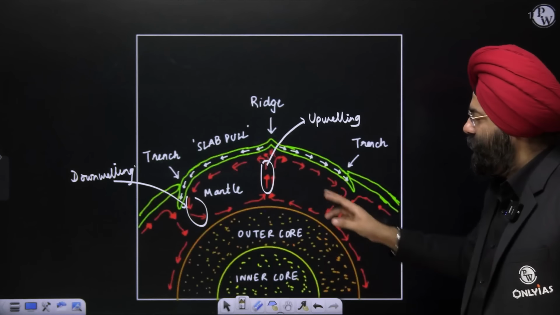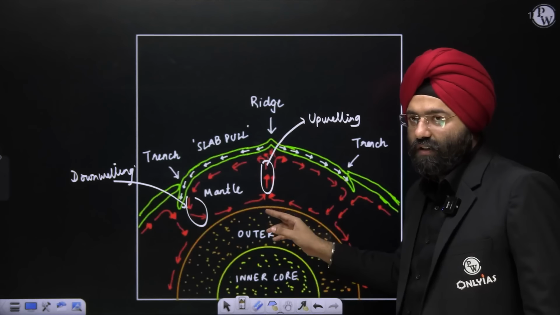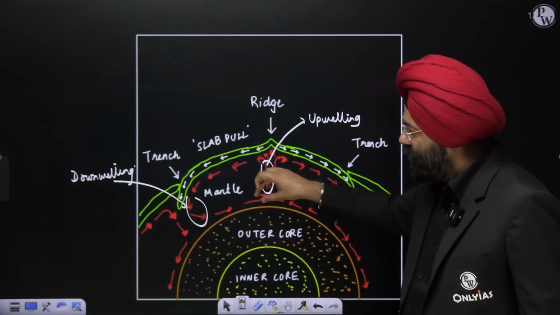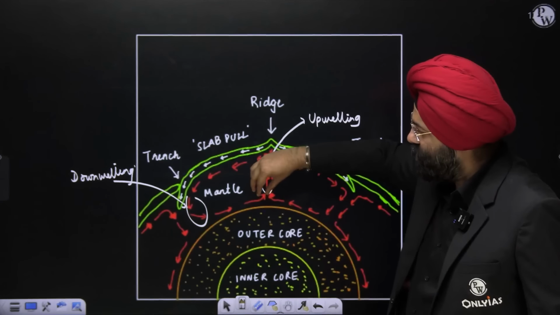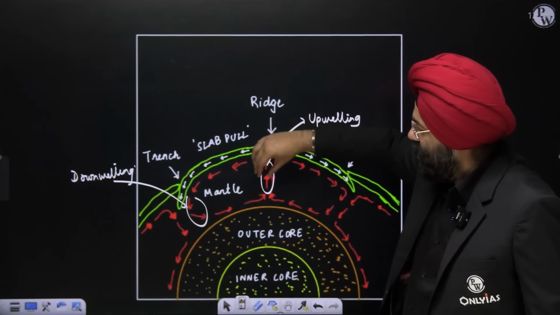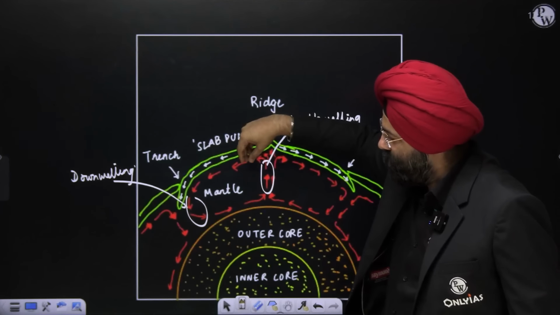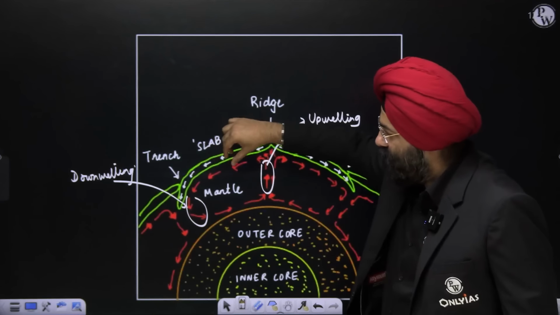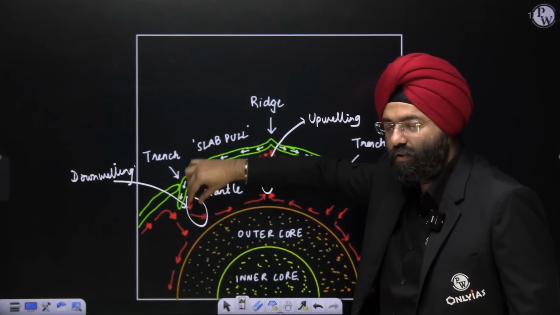Again repeating, this is a region where, because of the heat supplied by radioactive decay, the temperature rises. So there is an upwelling process, the material rises because it is heated. It will further move, and because it has risen to a higher height, it will cool, and after it has cooled, it will sink. When it is sinking, this is known as downwelling.